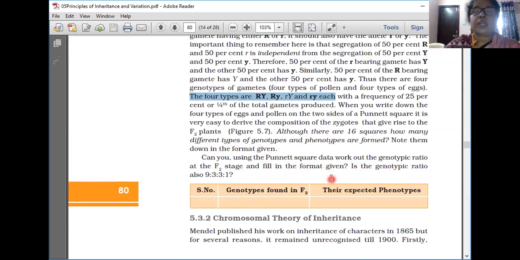That is the 16 squares. Is the ratio 9:3:3:1? And write like this: genotypes found in F2 and their respective phenotypes also. You have to find out and see whether 9:3:3:1 is maintained or not. The same is given in the practical book also, so you can write this into the practical book. Two experiments are based on the Mendel dihybrid cross, and you have to complete both of them.